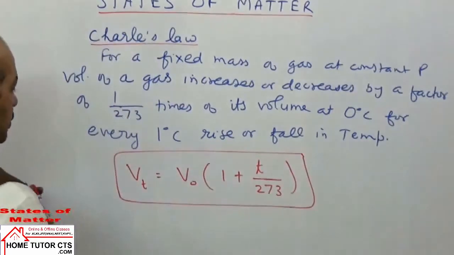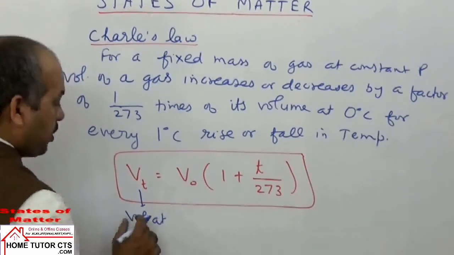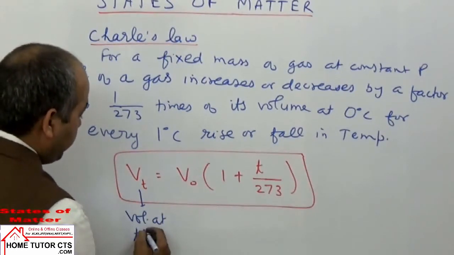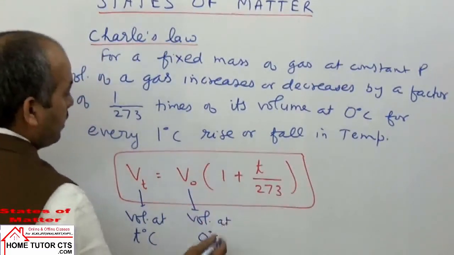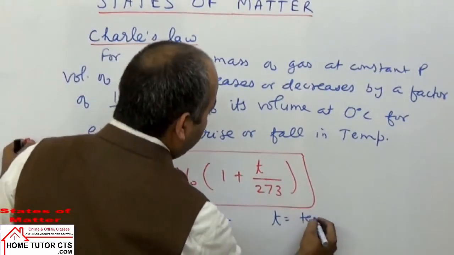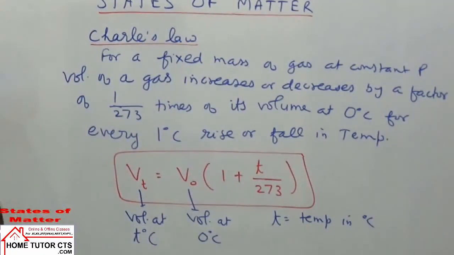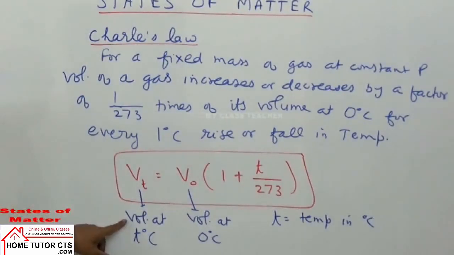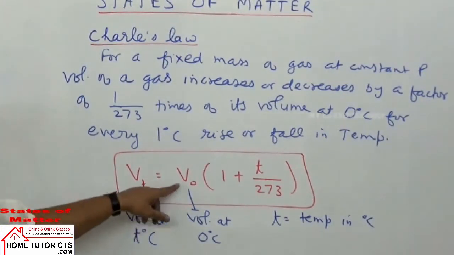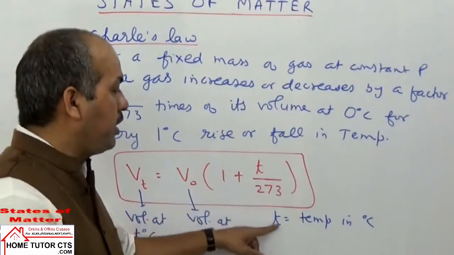In the given expression, Vt is the volume of the gas at T degree Celsius temperature. V0 is the volume of the gas at 0 degree Celsius. T is the temperature in degree Celsius. Note this down. Vt is the volume of the gas at T degree Celsius, V0 the volume of the gas at 0 degree Celsius temperature, T is taken temperature in degree Celsius.